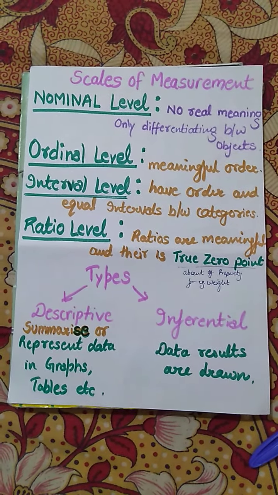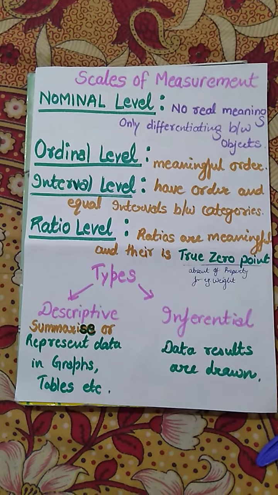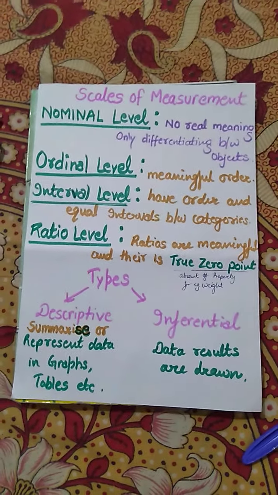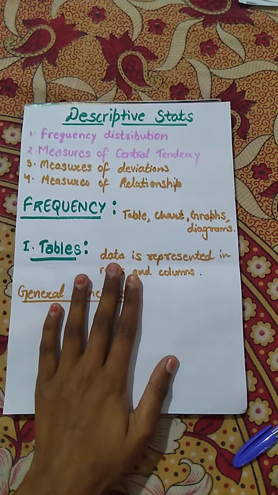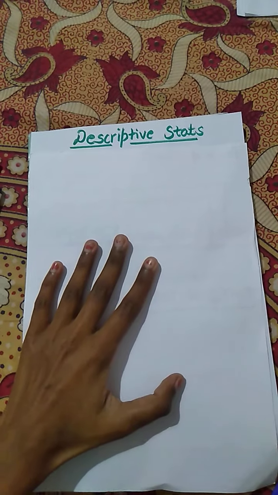Now we will study the further topic: we will start chapter one of our stats. It will start with descriptive statistics. So here is descriptive statistics. Let us first quickly revise what descriptive statistics is.